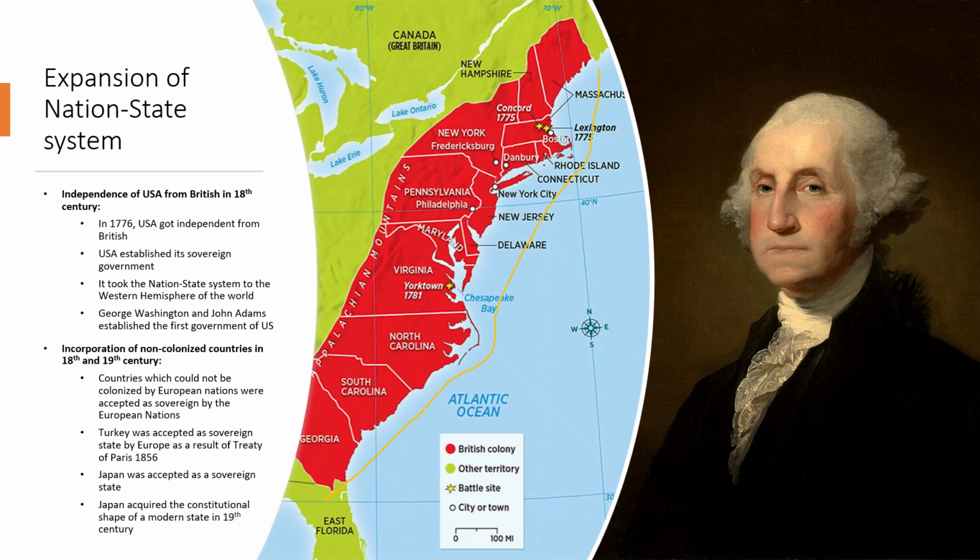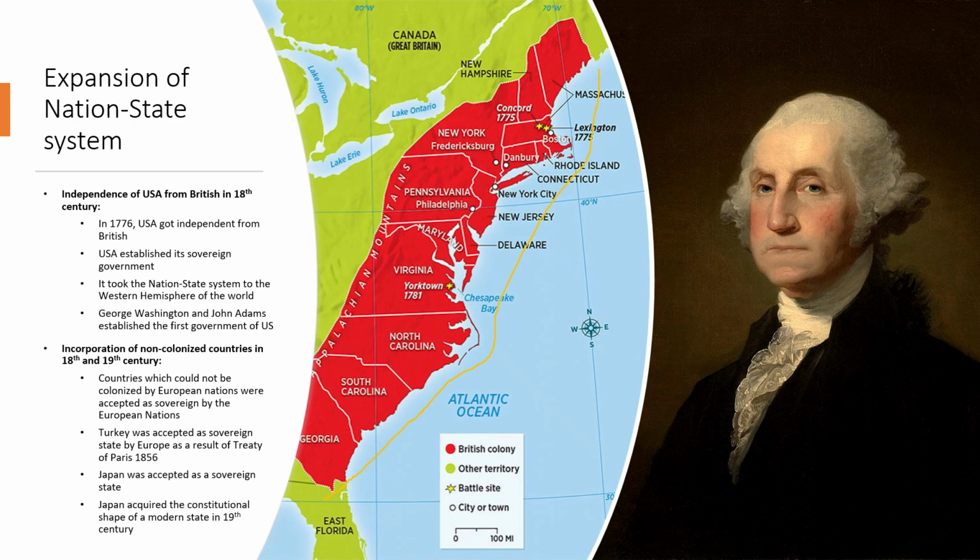USA was created by the founding fathers of USA. George Washington and John Adams established the first government of the US, and it was the expansion of the nation-state system to the Western Hemisphere of the world. The independence of USA took the nation-state system to the Western Hemisphere of the world.